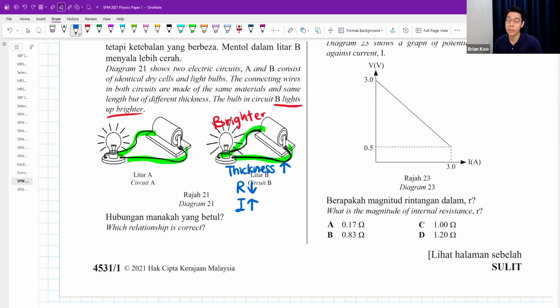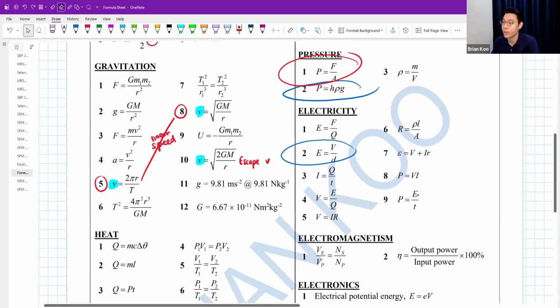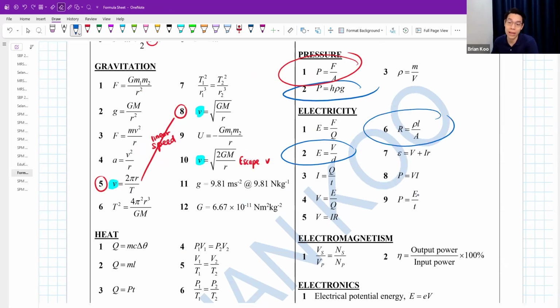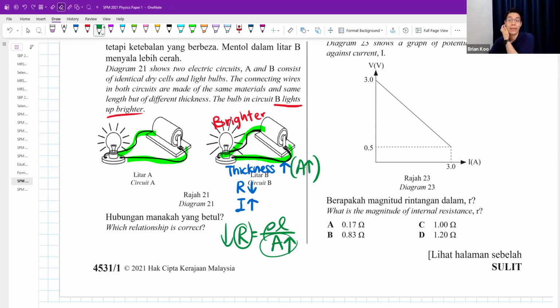If you're wondering, is there a formula that deals with this? There is. The formula is R equals rho times L divided by A. This is a very common question actually. You might be thinking, teacher, where is the thickness? Thickness is the area, the cross-sectional area of the wire. How big the area is, is the thickness. So when your A is bigger, your R will be smaller, and your current will be higher.